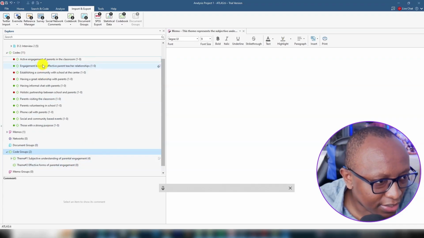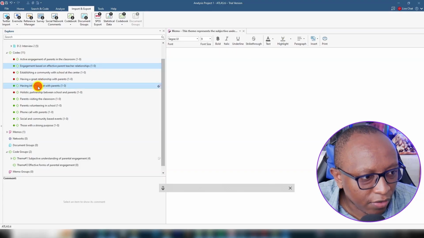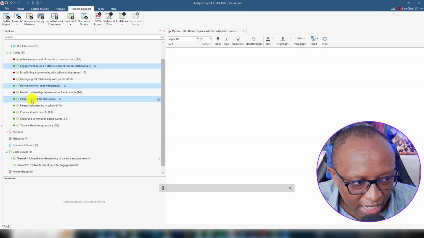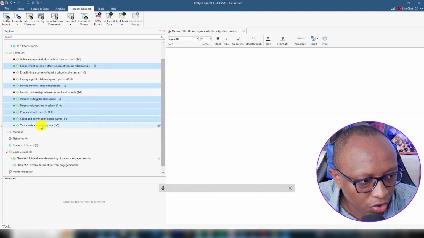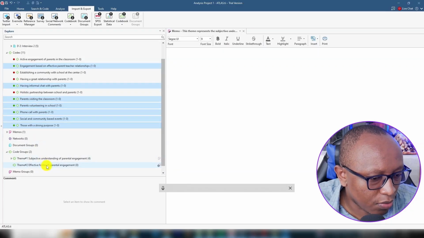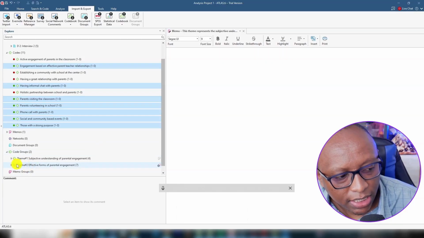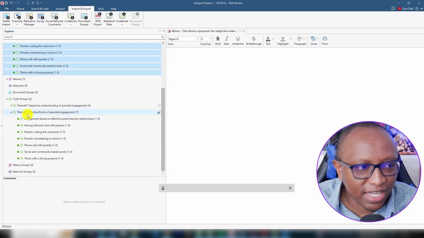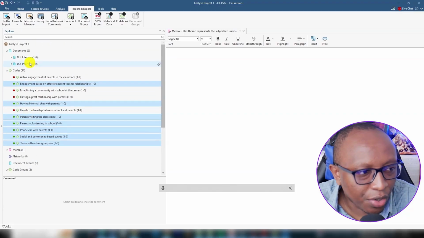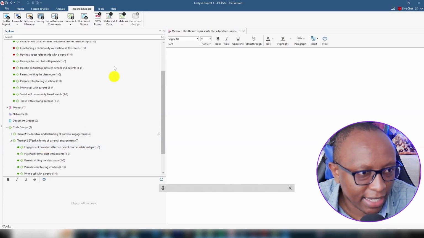What are they? Look at these codes. Engagement based on effective parent-teacher relationships, having informal chats with parents, parents visiting the classroom, parents volunteering in the classroom, phone calls with parents, social and community-based events, those with a strong purpose. So all those codes, drag and drop them in this code group. And that's how you get all codes under that code group. Combined codes are what form themes. Basically, that's how we go from interview transcripts all the way to getting themes in ATLAS.ti.